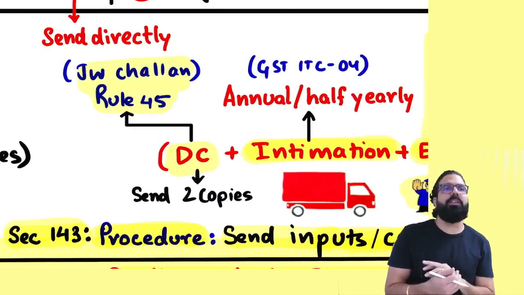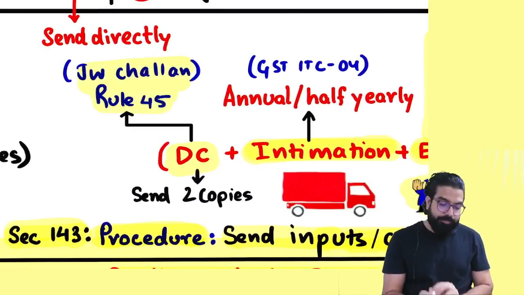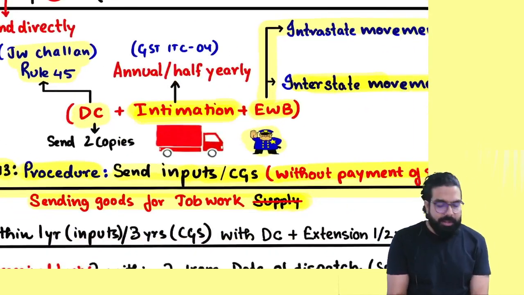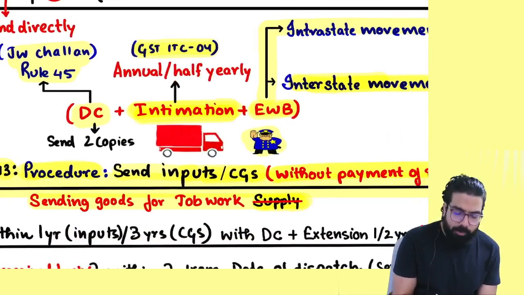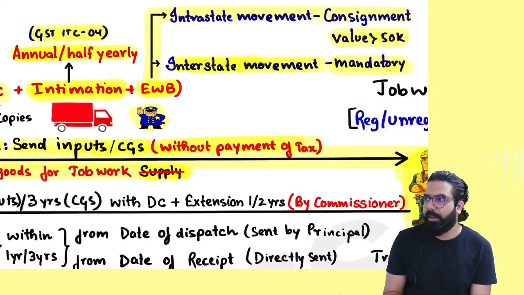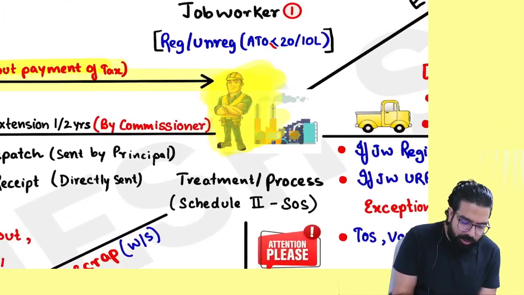It is called as what, everyone? Job work challan. Also, I should go online and give an intimation in GST ITC 04, which is a half yearly or annual intimation to be given, and also an e-way bill has to be generated. Now my goods have reached the job worker.